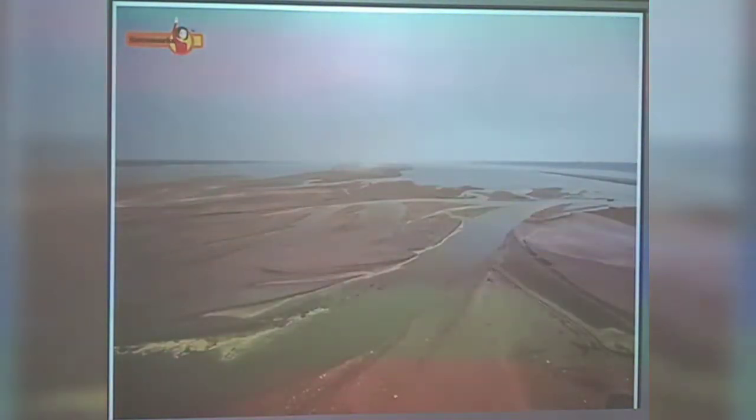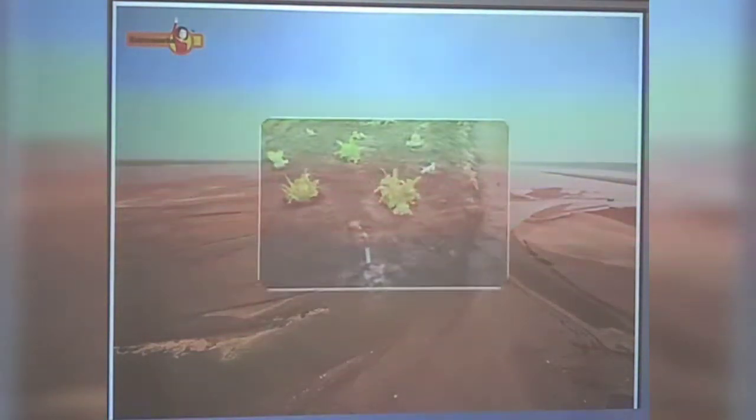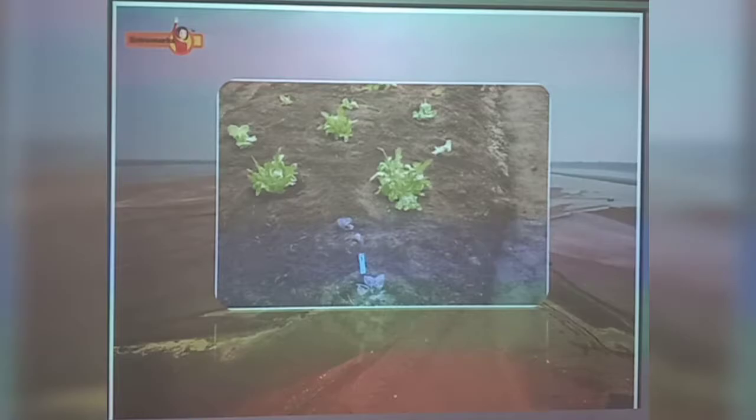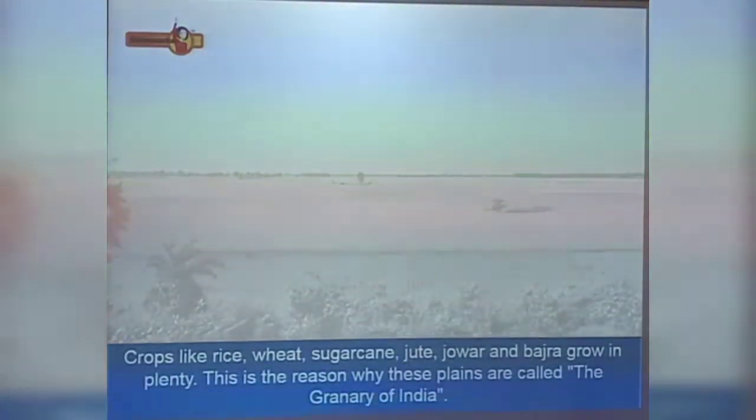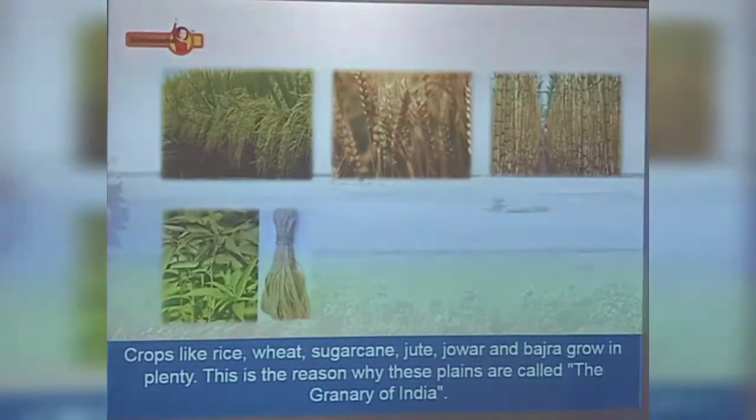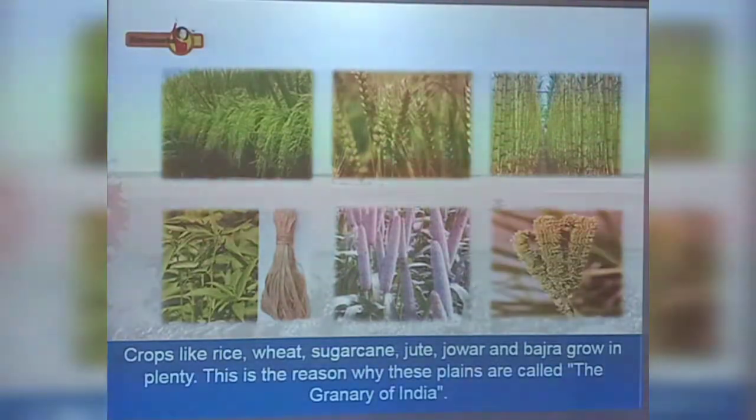As the rivers are all snow-fed, they have water in them throughout the year, and they deposit fertile silt which helps facilitate agriculture. Crops like rice, wheat, sugarcane, jute, jowar and bajra grow in plenty. This is the reason why these plains are called the greenery of India.